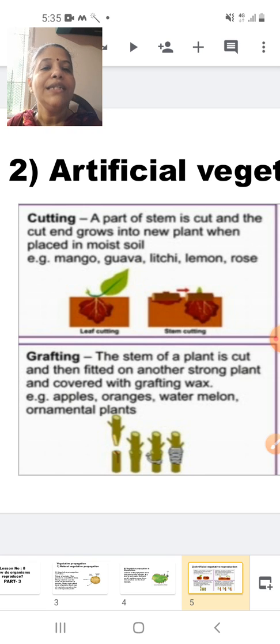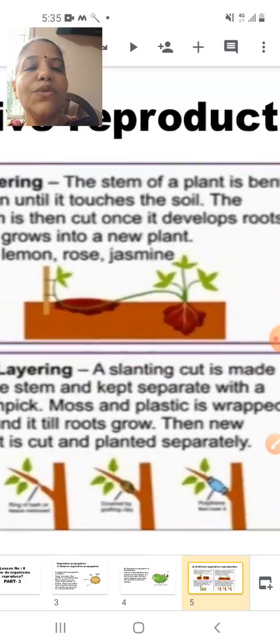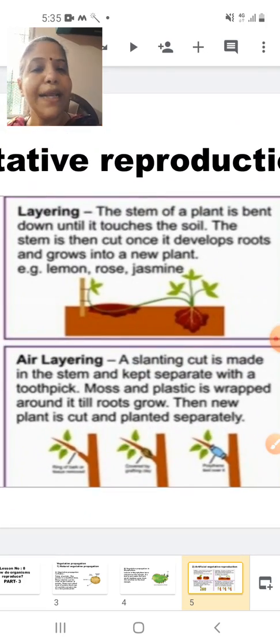So in grafting, the stem of a plant is cut and then fitted on another strong plant and covered with grafting wax. As I told you, there is an entire equipment box for grafting. Grafting wax will help in connecting plant A and plant B. Now grafting is usually carried out in case of apples, oranges, watermelon and ornamental plants. So in both of them, you know that there is involvement of human beings, so it is called artificial vegetative propagation. Now, after this students, we are going to study the next one, that is layering.